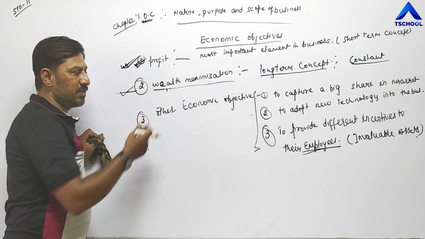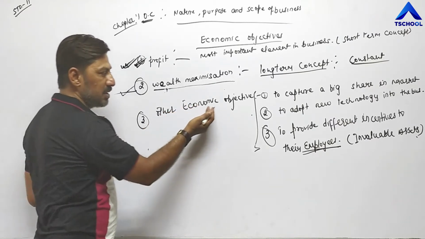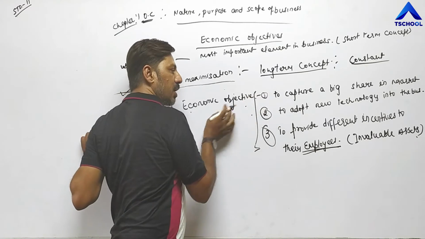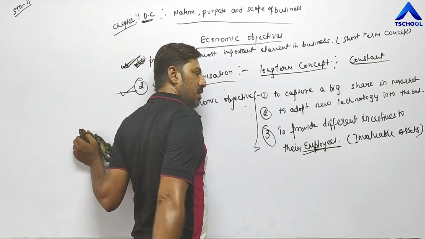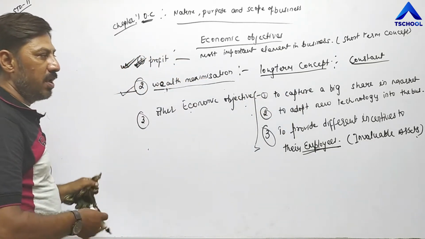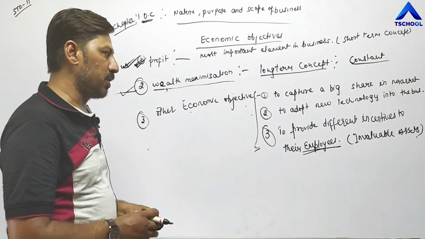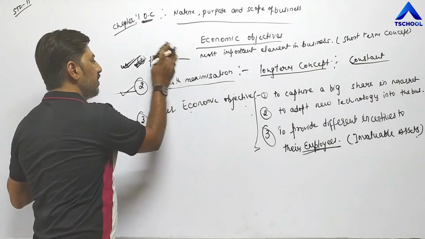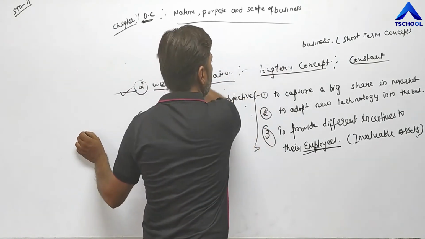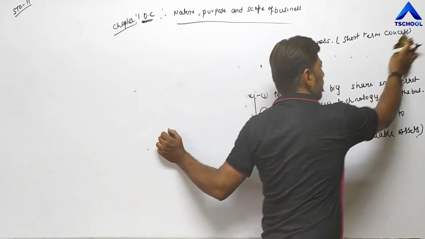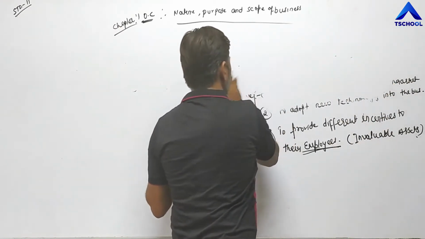Other economic objectives means objectives which are related with money. In order to fulfill these objectives, money is required to capture a big share in the market, to adopt a new technology into the market, to provide different incentives to their employees. The economic objective is completed. Next one is social objectives.